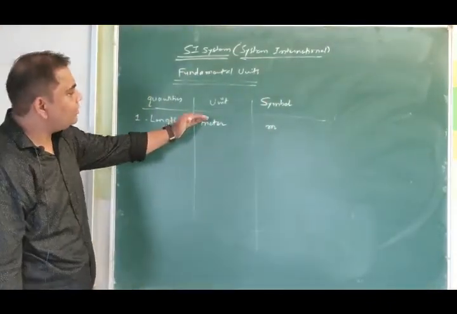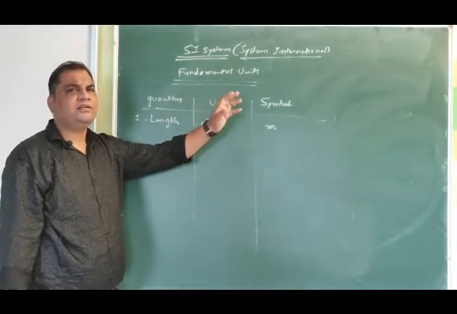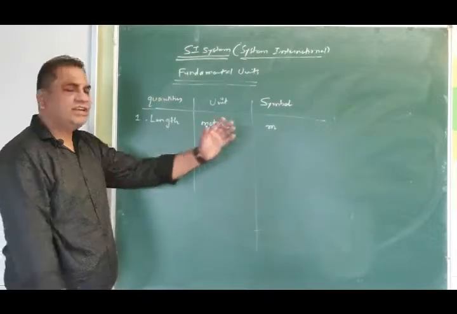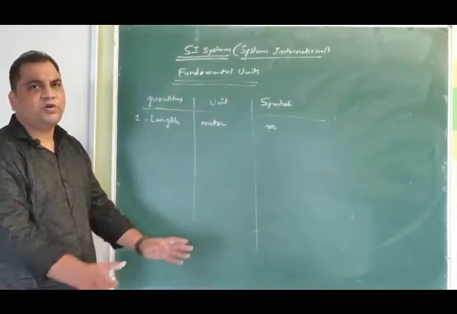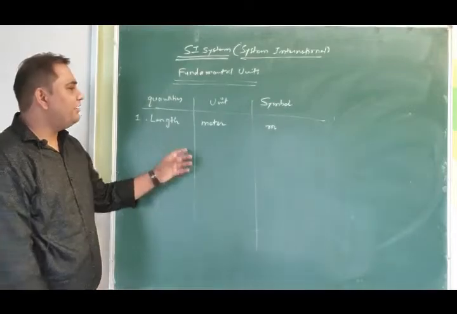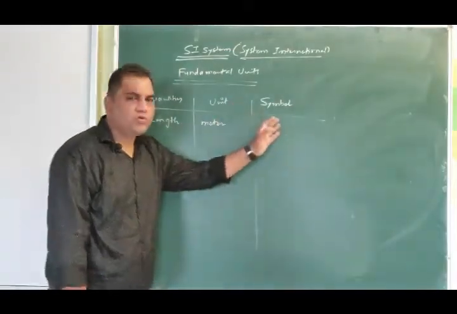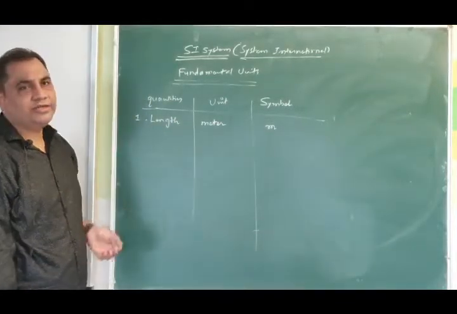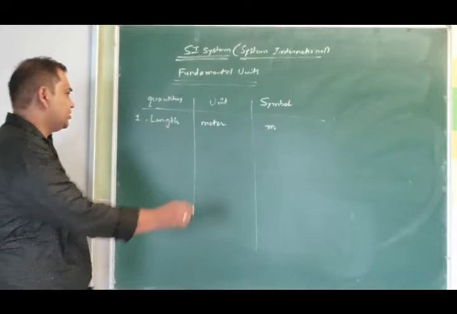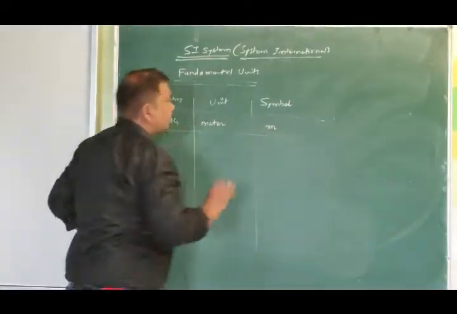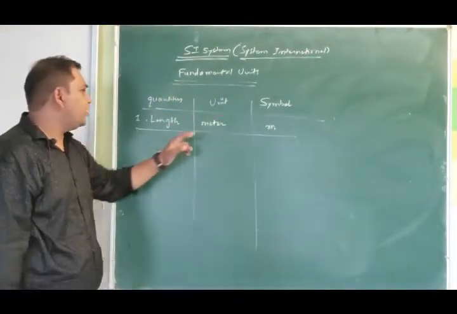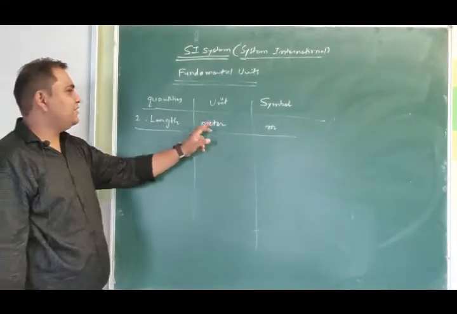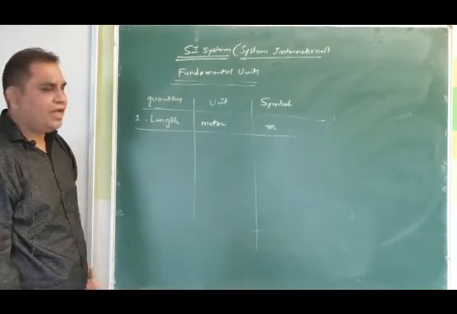Now there are various definitions that are associated with each unit as well. Those definitions are given in your textbook. Those are just for the sake of information, but I would advise you to go through all those definitions because that will enhance your understanding regarding the units. So this is the first fundamental unit: the physical quantity length, which has the unit meter and symbol m.